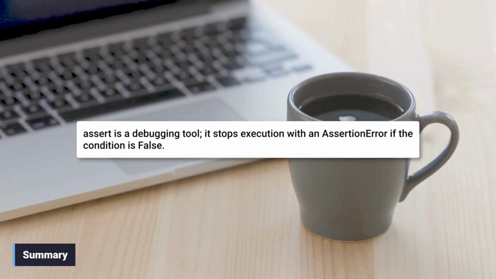To summarize, use assert to confirm conditions that your code must have to function correctly. It acts as a safety net during development and testing.